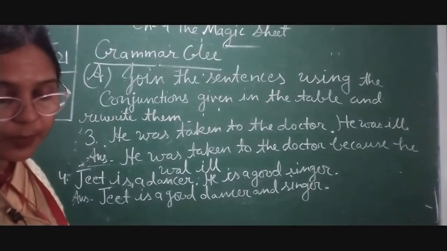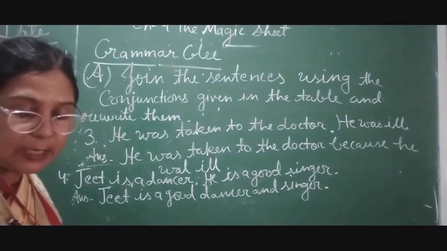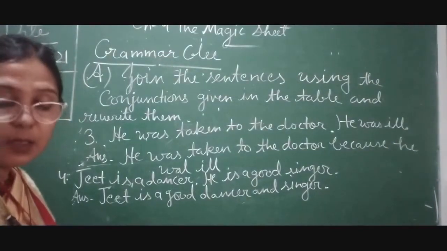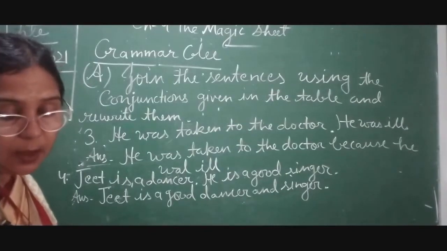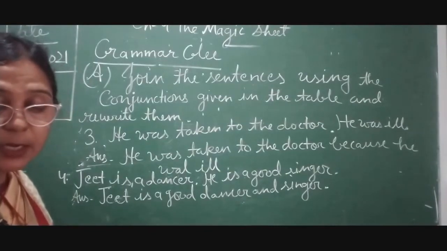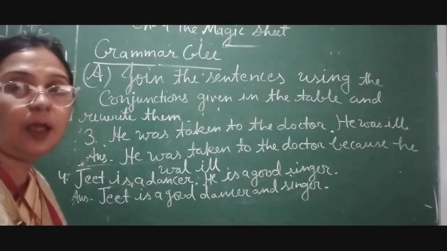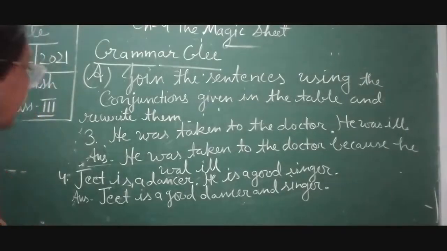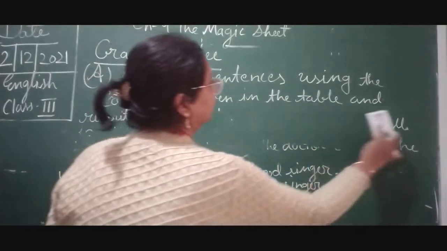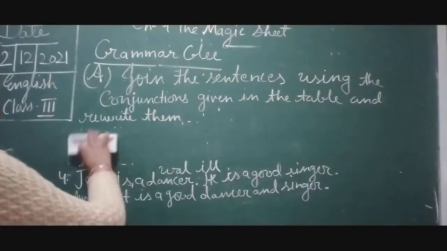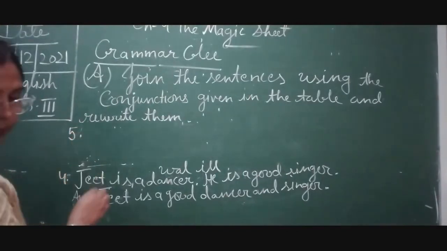Now we will do fifth number: We called him twice, he did not answer. Now children, इसका मीनिंग है we called him twice. हमने उनको 2 बार पुकारा, but he did not answer. But उन्होंने उत्तर नहीं दिया, उन्होंने आंसर नहीं किया. So we will do fifth number over here.